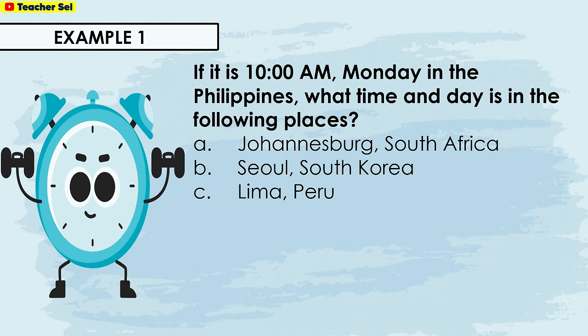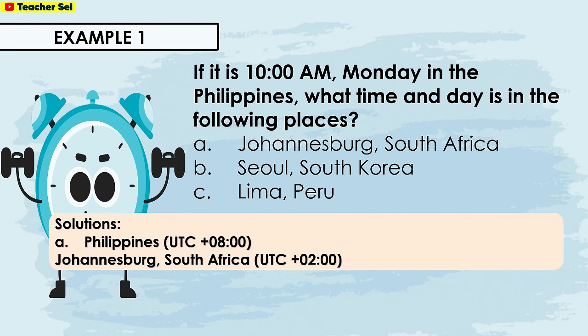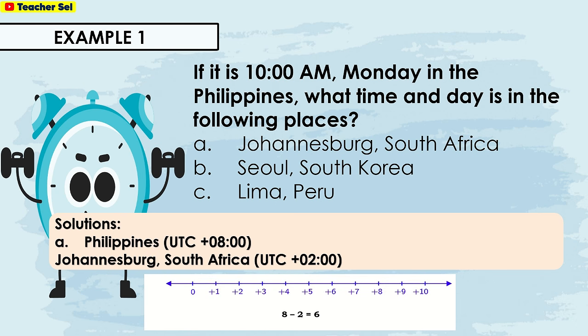If it is 10 a.m. Monday in the Philippines, what time and day is it in the following places? Johannesburg, South Africa, Seoul, South Korea, and Lima, Peru. Solutions: Philippines, UTC plus 8:00. Johannesburg, South Africa, UTC plus 2:00. We will subtract 2 from 8. The answer is 6.